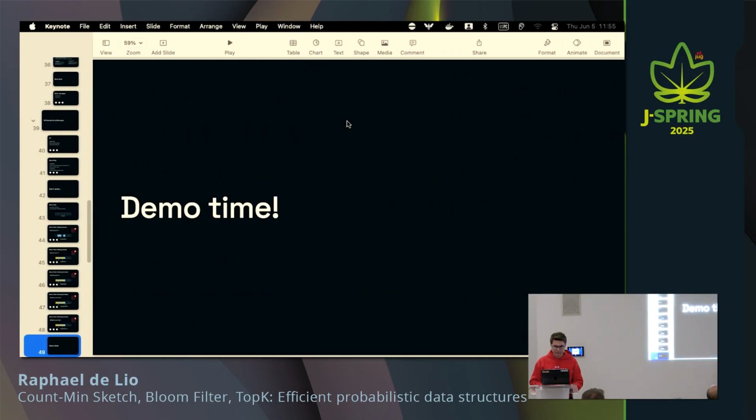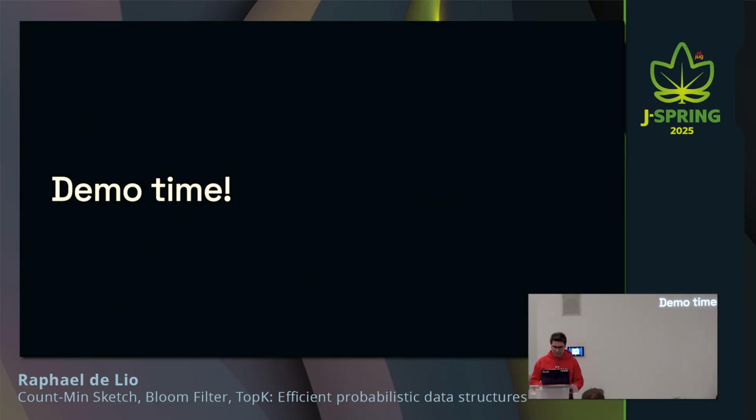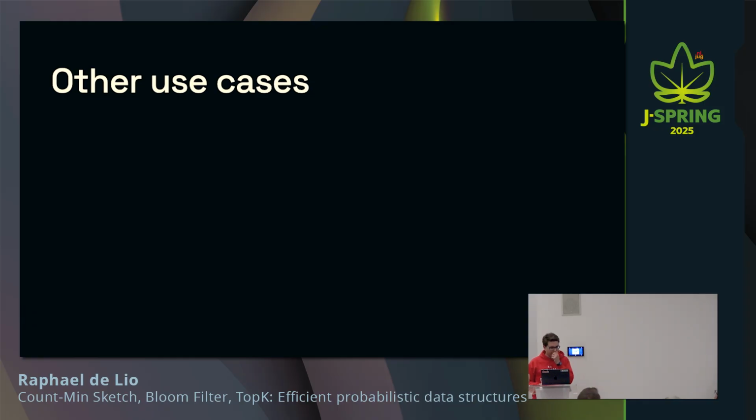So this is Bloom filters in a nutshell. Bloom filters are cool. They're used inside of databases, for example. But other use cases that you can have for it is, for example, a username availability checker. So you have a website.